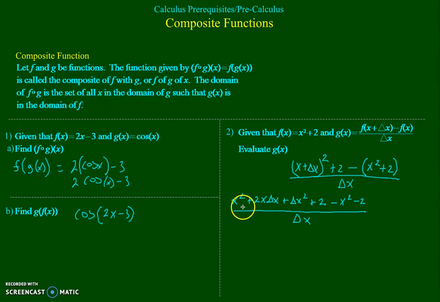So now we can simplify here. This x squared disappears because of that. This 2 goes away because of that. We have a delta x here, and every one of our remaining terms has a delta x in it. So the delta x's divide out. What I'm left with is 2x plus delta x. And that's function composition. So next, we're going to look at inverse functions.